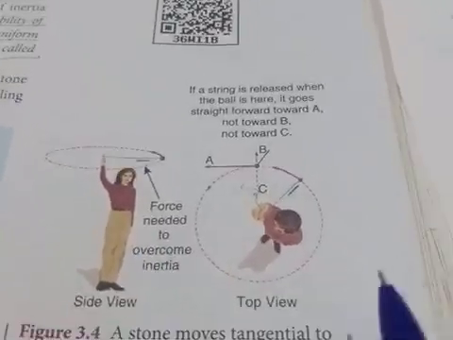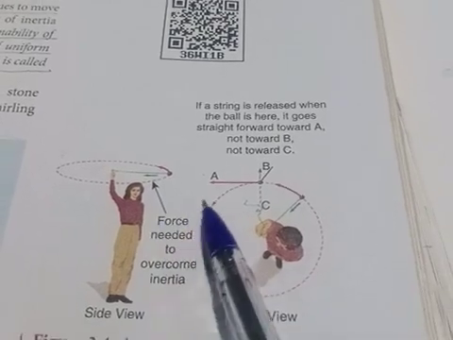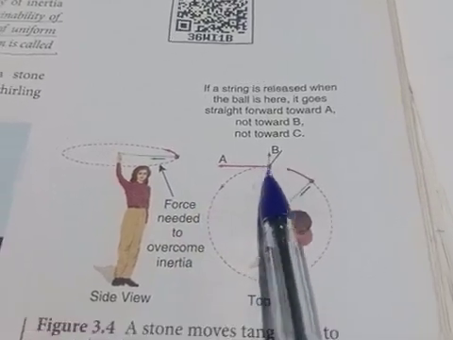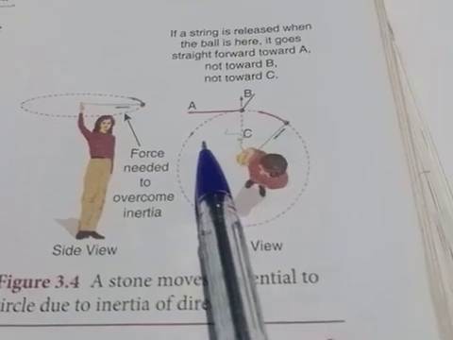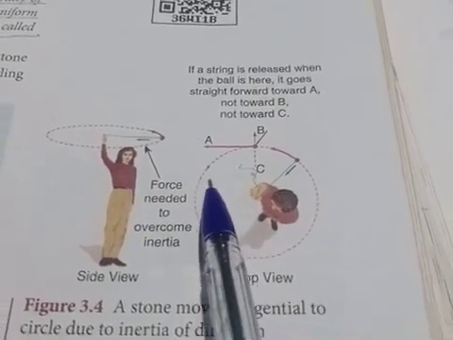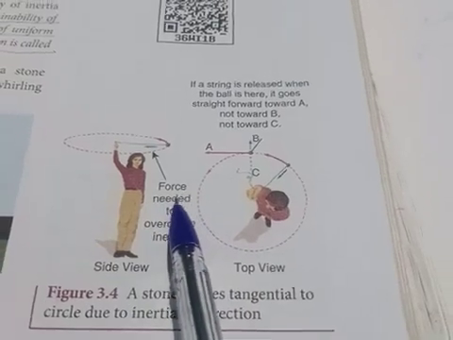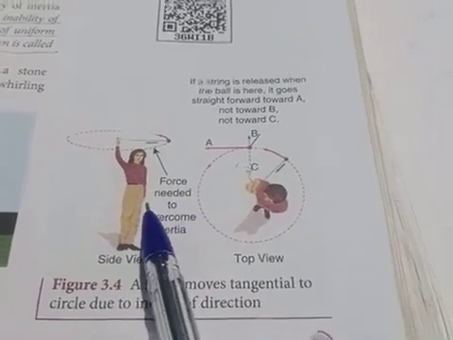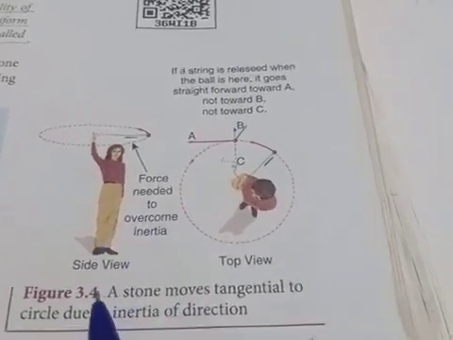It will not continue in circular motion. So the inability of an object to change its direction of motion on its own is called inertia of direction.